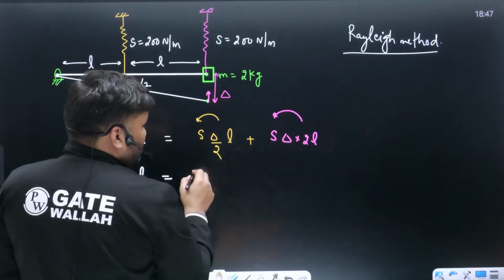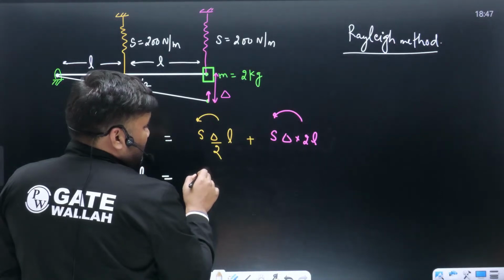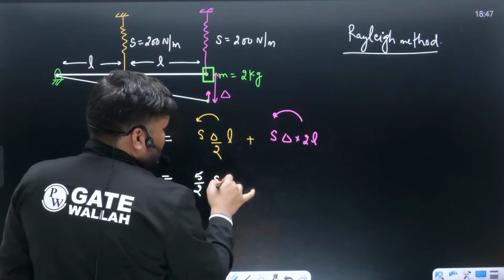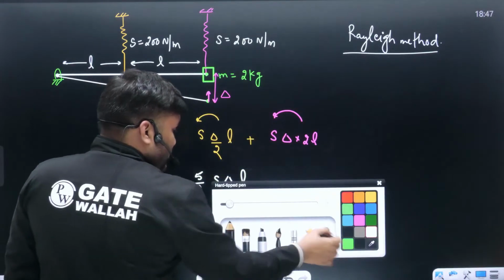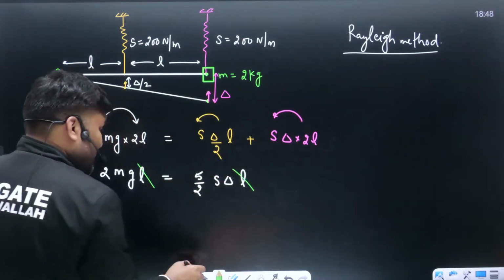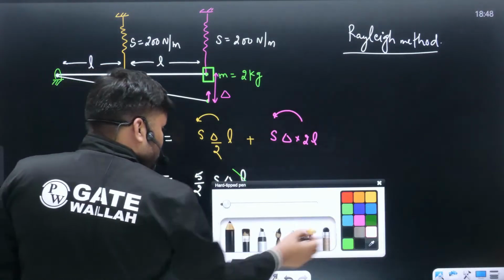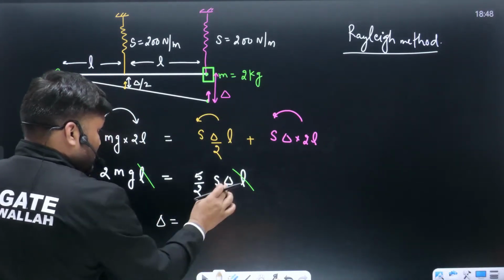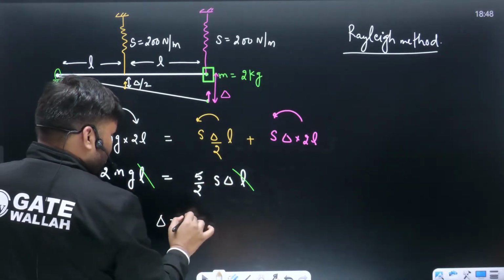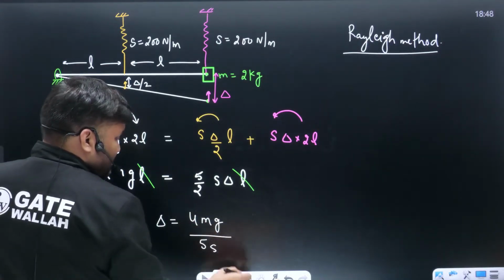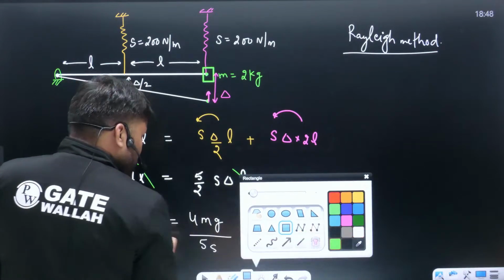2 to the 4, 5 by 2 S delta L. Few things are getting cancelled. This L and L will get cancelled. You can calculate the value of delta. This delta is coming out to be 4 mg divided by 5S. That's it, answer done. You have this delta value.